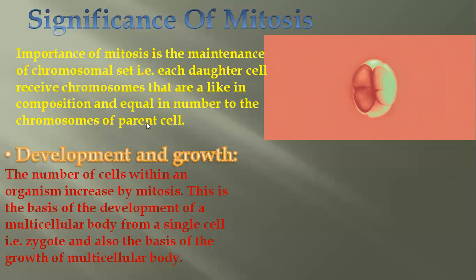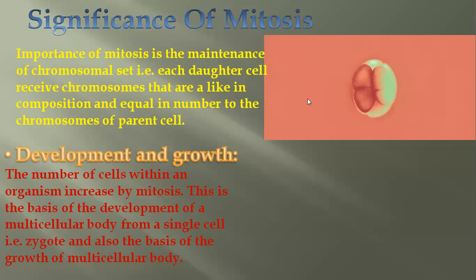Cell quickly, within no time, like in a few hours, it undergoes the mitotic division. First mitotic division, the cell divides into two, and then those two cells divided into four, then 4 into 8, 8 into 16, then 64, and then so on. So this is the continuous process after zygote formation.